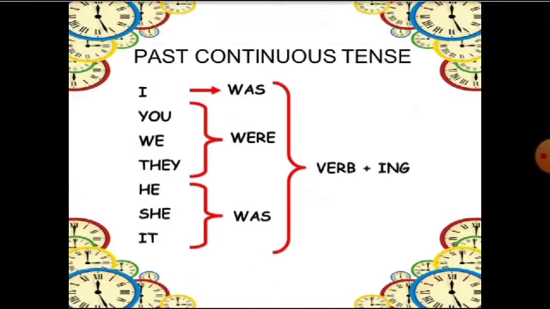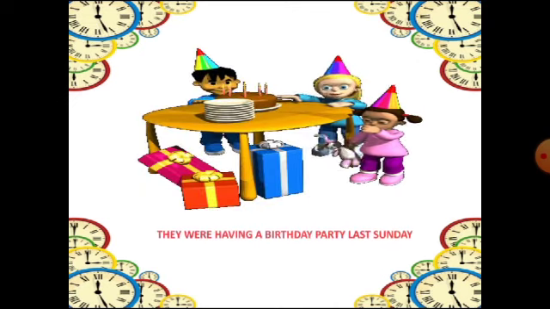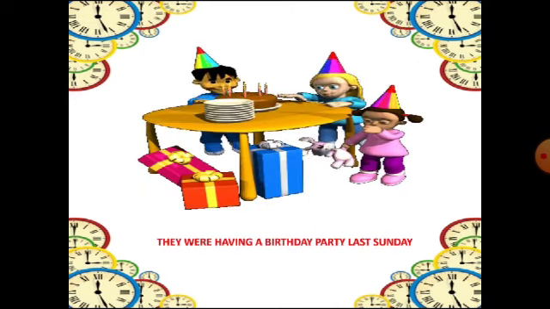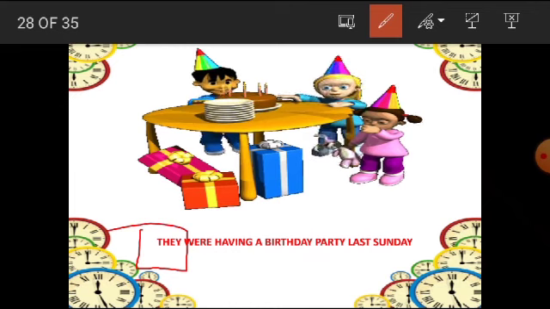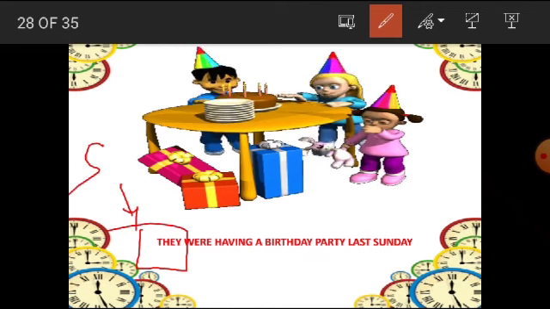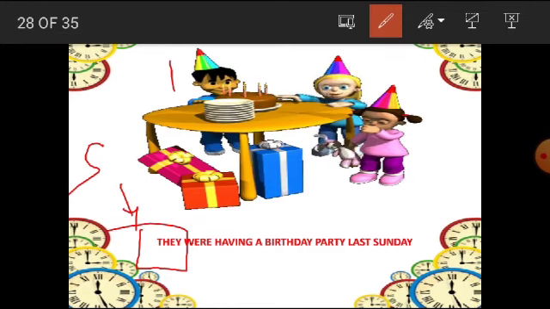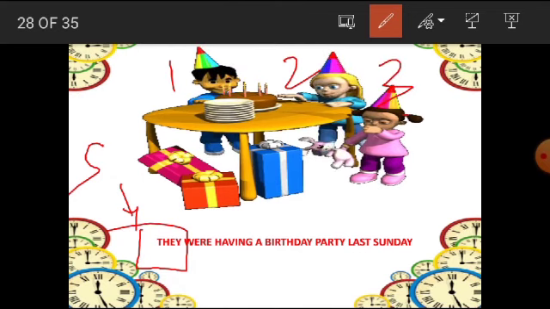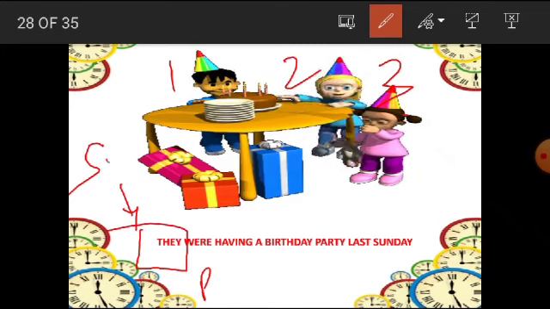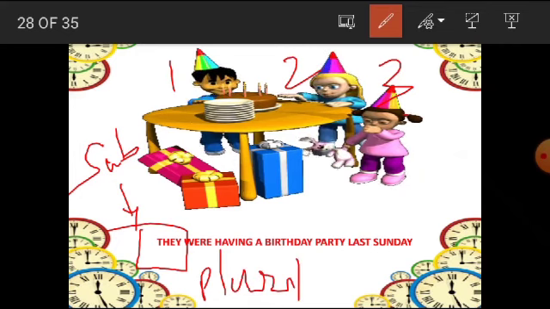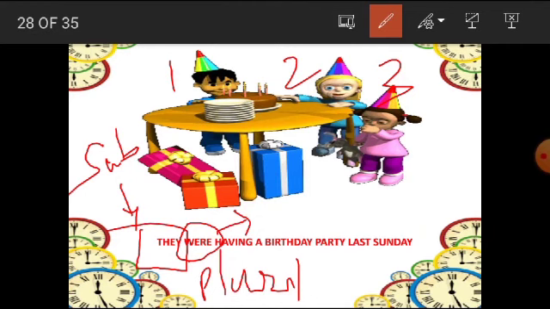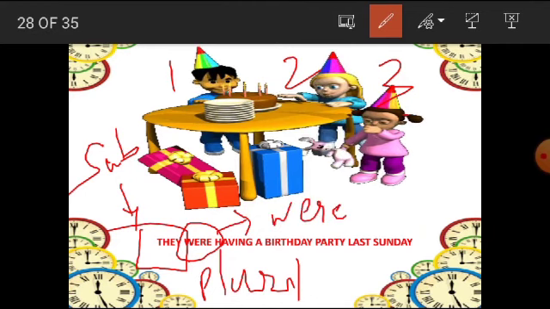Coming to the next slide, here are some examples. You can see, they were having a birthday party last Sunday. Now, the sentence begins with the word they. They means the subject, the doer of the action, and you can see how many people are there. 1, 2 and 3. There are 3 people. That means more than one. So we have written they, so that means it is plural. When the subject is plural, your helping verb will also become plural, that is were. Were is always used with a plural subject.